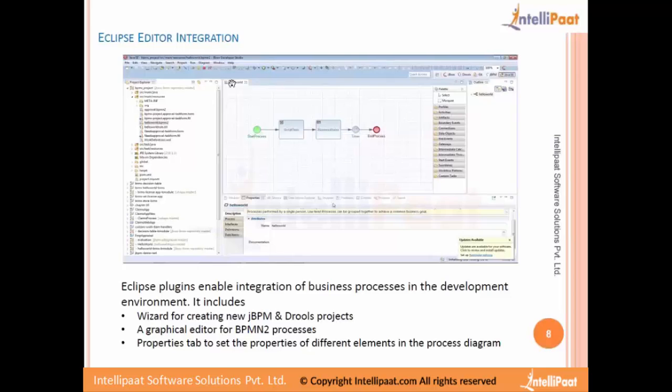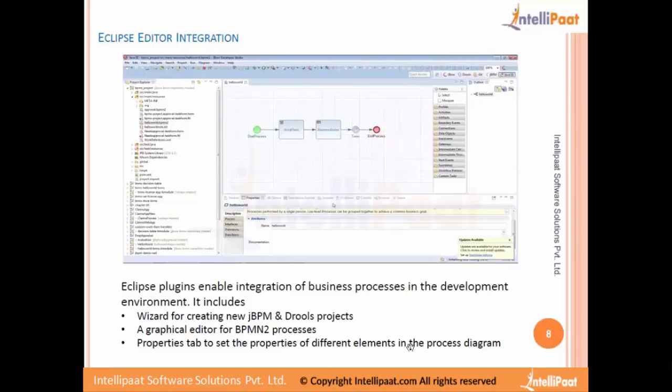just like we can create a Maven project or a normal dynamic web project. We also have options to create a JBPM or a Drools project. We can right click, choose new project, then select JBPM and create a JBPM project. In the same way we will be able to create Drools as well. Those wizards come as part of the plugins that we will be installing in Eclipse. Basically, I would recommend you use JBoss Developer Studio while we work with these tools. It has lots of features, and it's very stable as well.